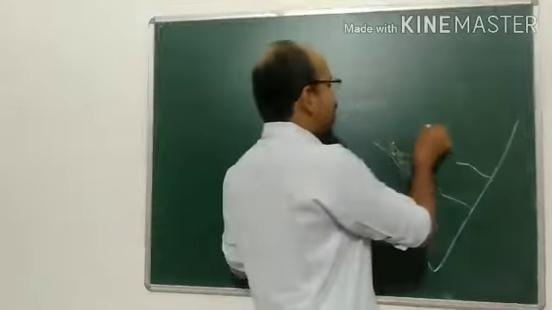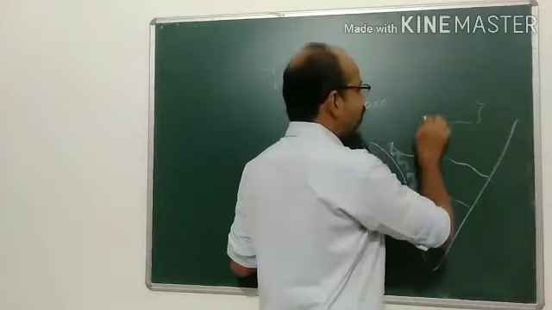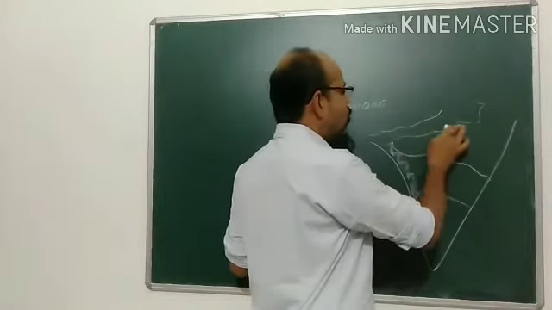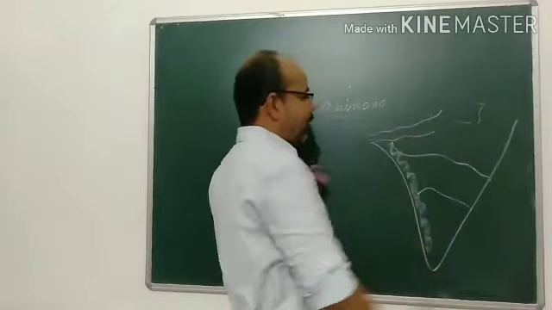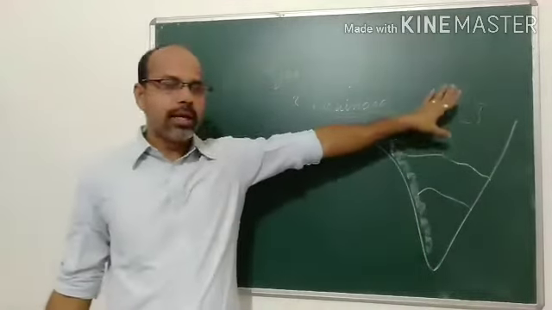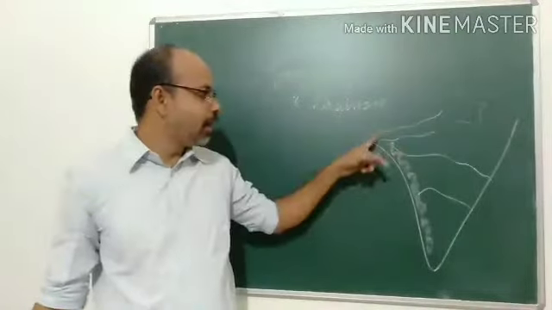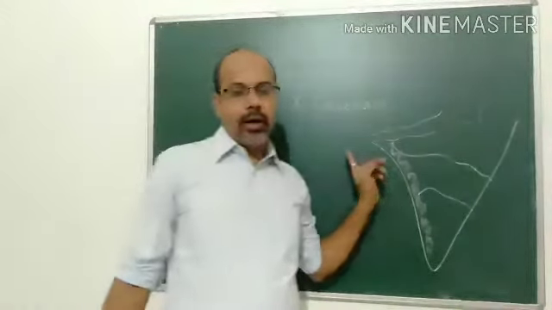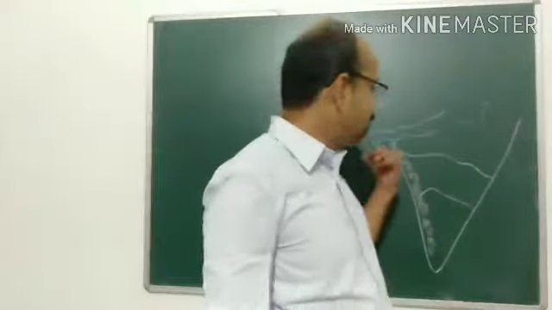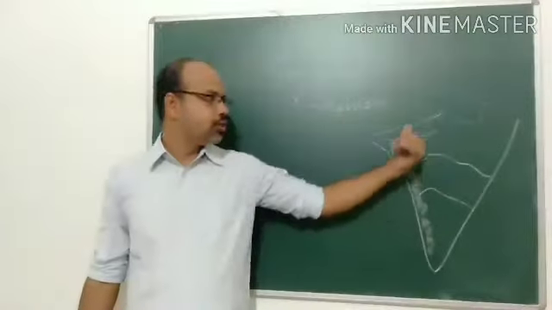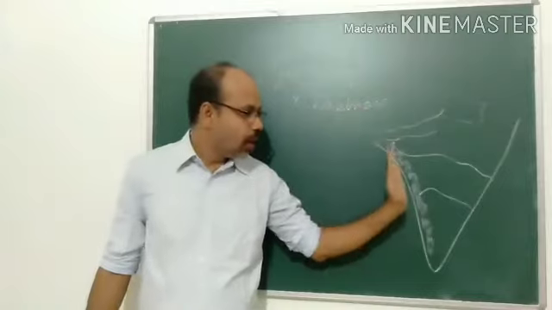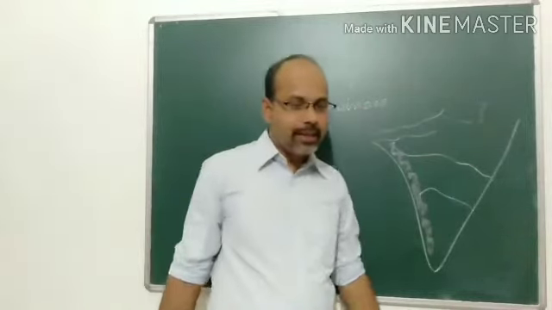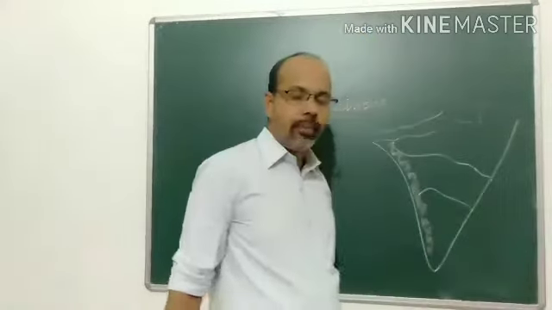You can find some rivers originating from the central highlands also, which are the Narmada and Tapi. These two rivers originate in the central highlands, flow towards the west and reach the Arabian Sea. These are the two rivers flowing towards the west. All the other peninsular rivers flow towards the east and drain into the Bay of Bengal.